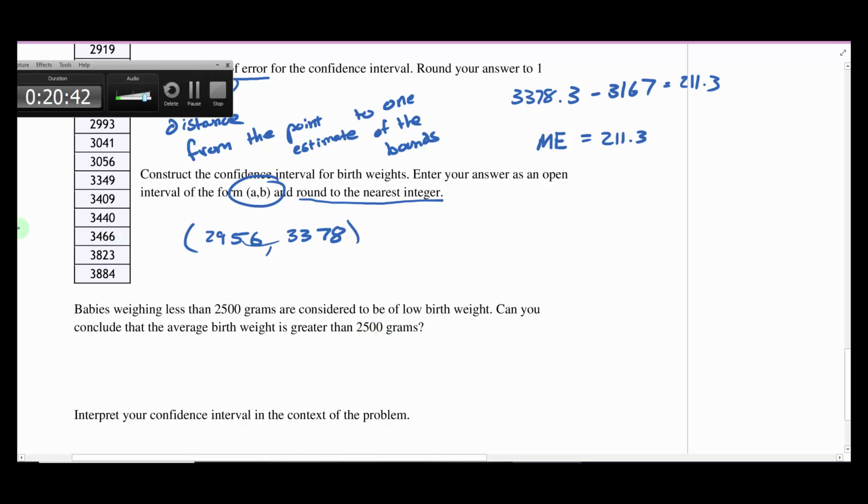The 2500 is way to the left of 2956. And so I would say yes, because it says, is it greater? I would say yes. And the reason is because the entire interval is greater than 2,500 grams.